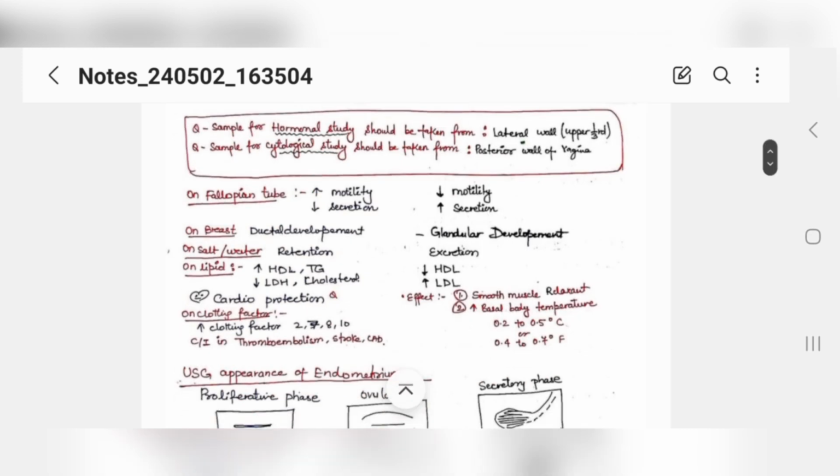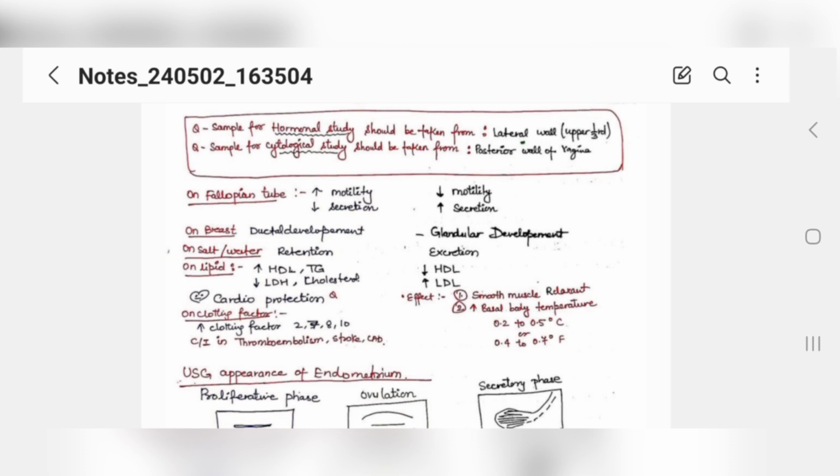The function of estrogen and progesterone on the fallopian tube: estrogen increases motility and decreases secretion, and progesterone decreases motility and increases secretion. Now on your breast, estrogen causes ductal development, and when progesterone is dominating, glandular development occurs.